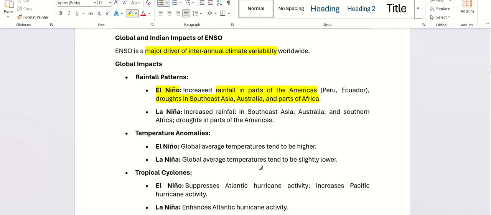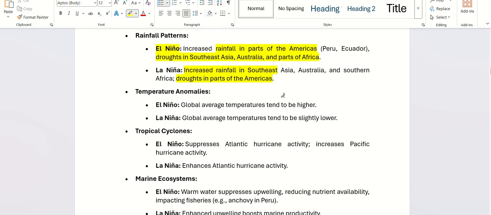Similarly, La Nina is the opposite: increased rainfall in Southeast Asia and drought in some parts of Americas. When there is too much rain in Southeast Asia in December, we also see a lot of big cyclones and typhoons in that area. And in the El Nino case, you can see a lot of cyclones, typhoons, hurricanes in parts of America also. Temperature: when El Nino happens, global temperature tends to increase, and when La Nina happens, global temperature tends to be lower.